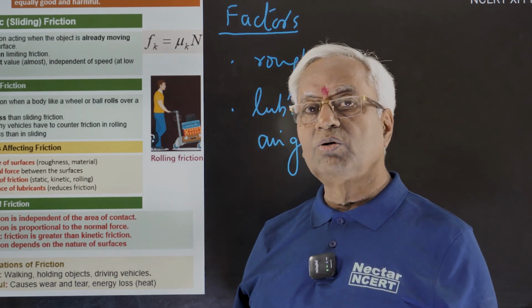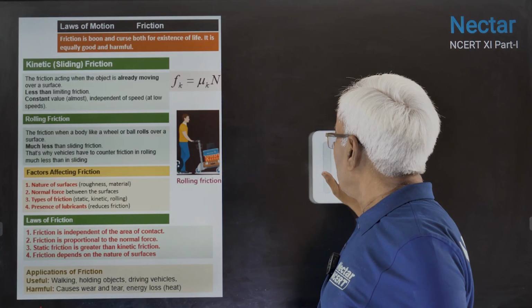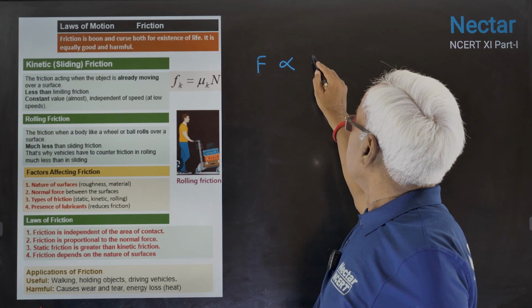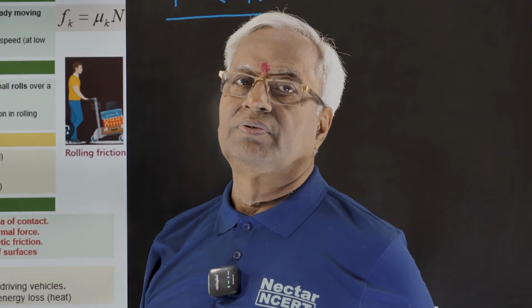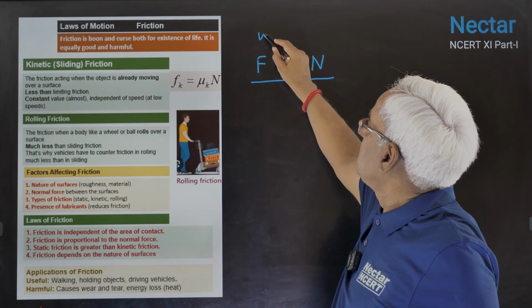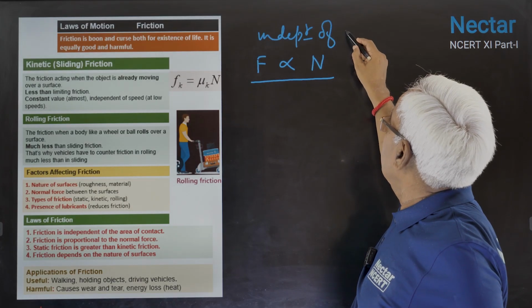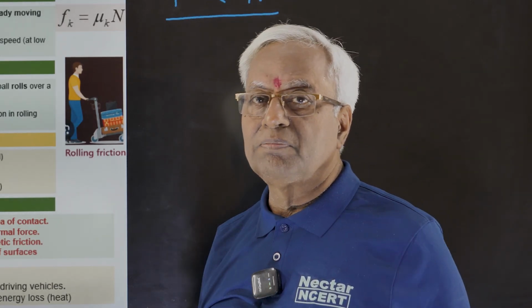Now what are the laws of friction? The foremost law is that it is directly proportional to the contact force, the reaction force. Frictional force is independent of contact area. Area doesn't matter.